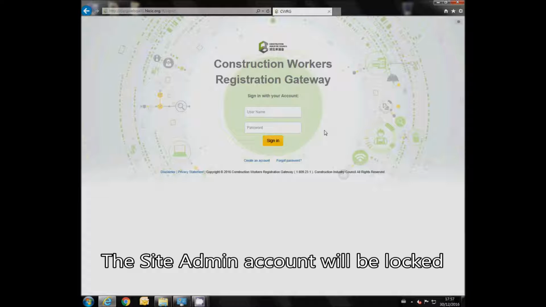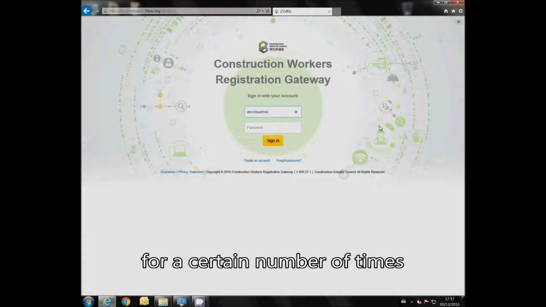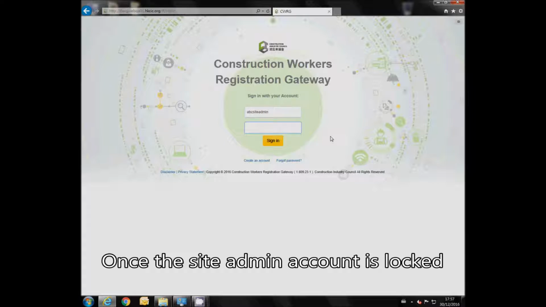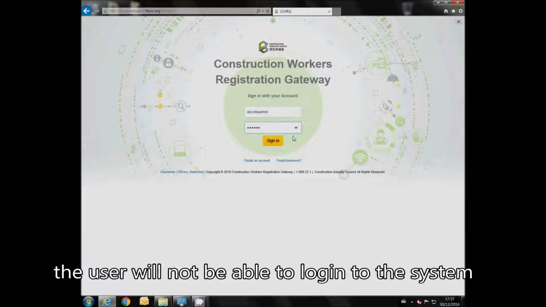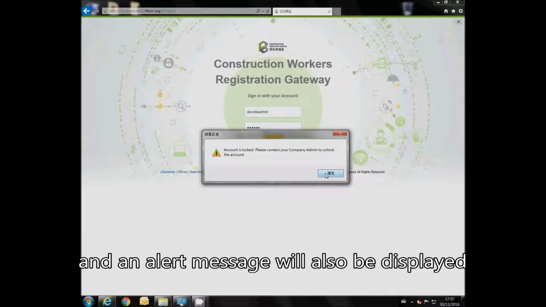Release locked site admin account. The site admin account will be locked when the user tries to log in with an incorrect password for a certain number of times. Once the site admin account is locked, the user will not be able to log into the system, and an alert message will also be displayed.